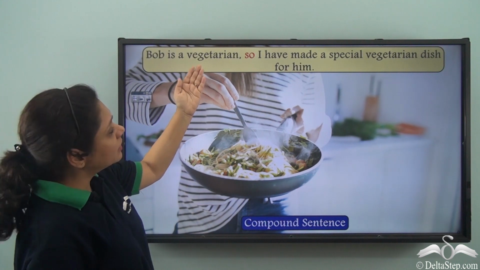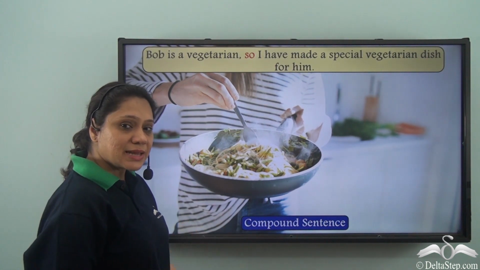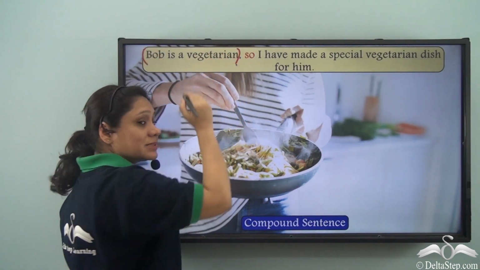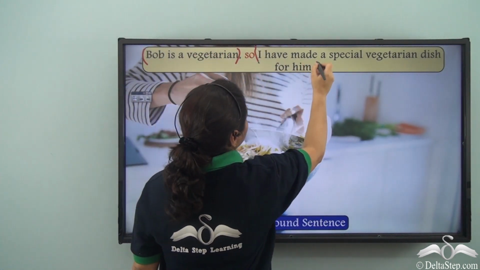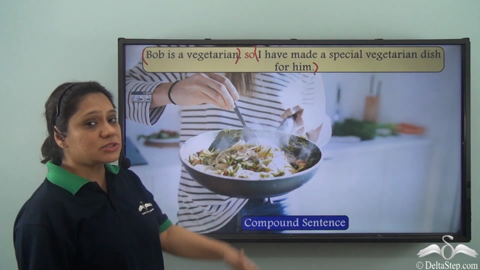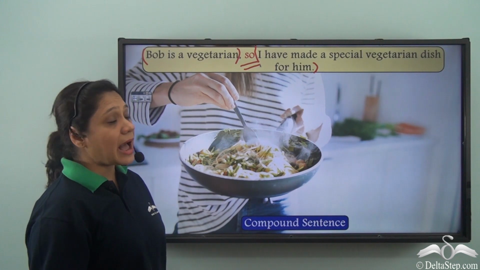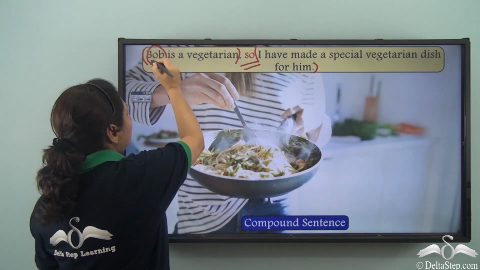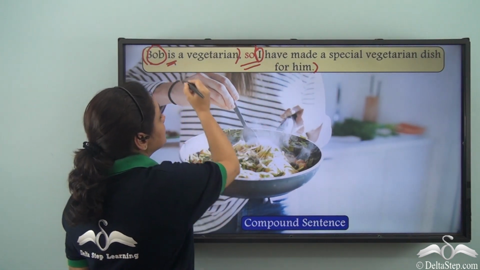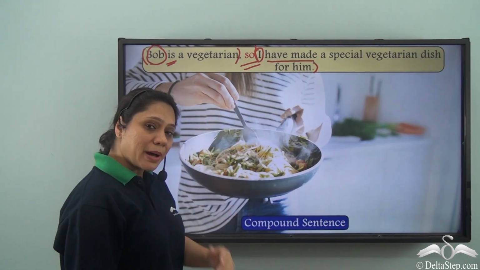Bob is a vegetarian, so I have made a special vegetarian dish for him. Now this sentence is made up of two independent clauses. Bob is a vegetarian is an independent clause. I have made a special vegetarian dish for him is another independent clause. Both are joined by a coordinating conjunction, so, and we have two subjects, Bob, I, two finite verbs, is, have made. So this sentence is a compound sentence.